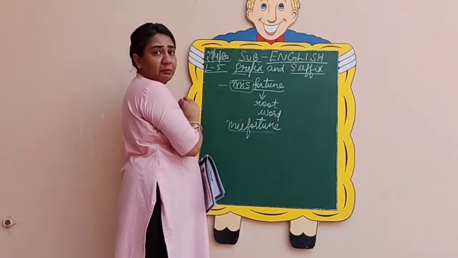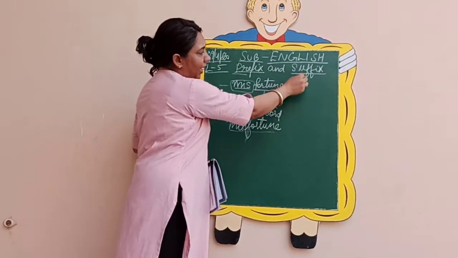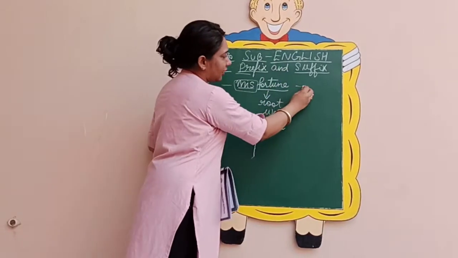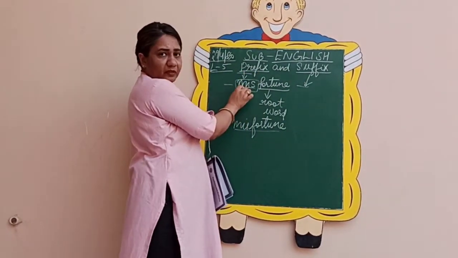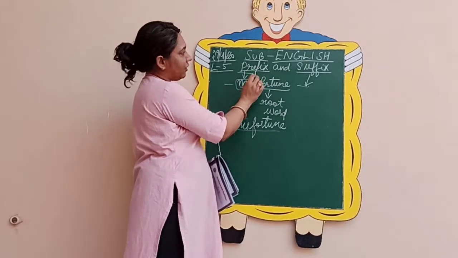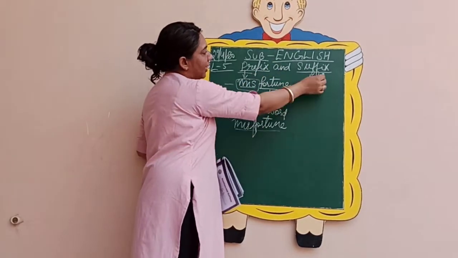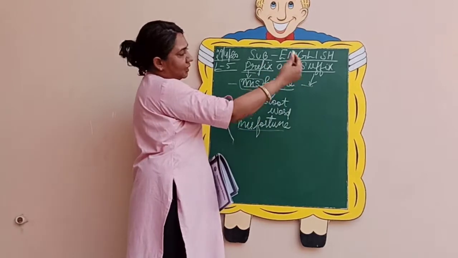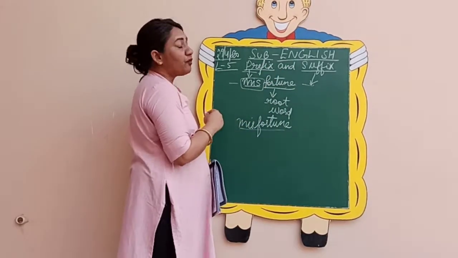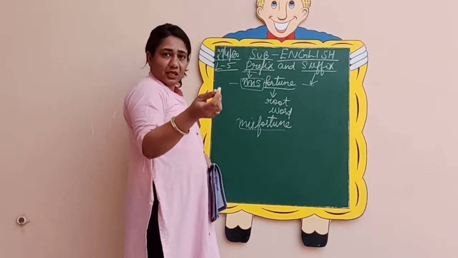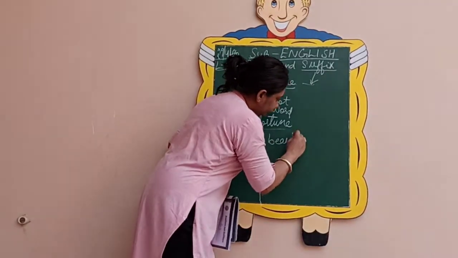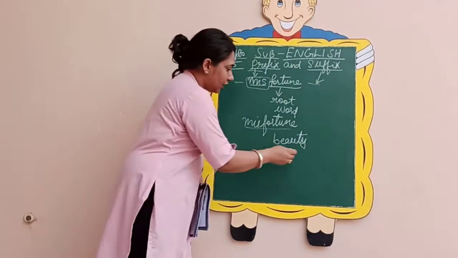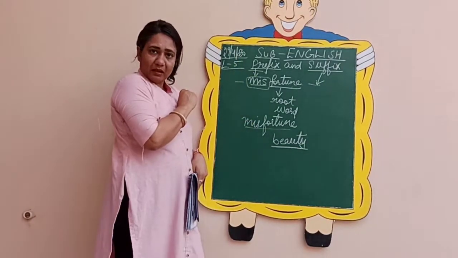Prefix means in the beginning, whereas suffix means at the end. When you add some letters in the beginning, they are known as prefixes, whereas when you add them at the end of the main word, they are known as suffixes. For example, if I take beauty, this is my main word.